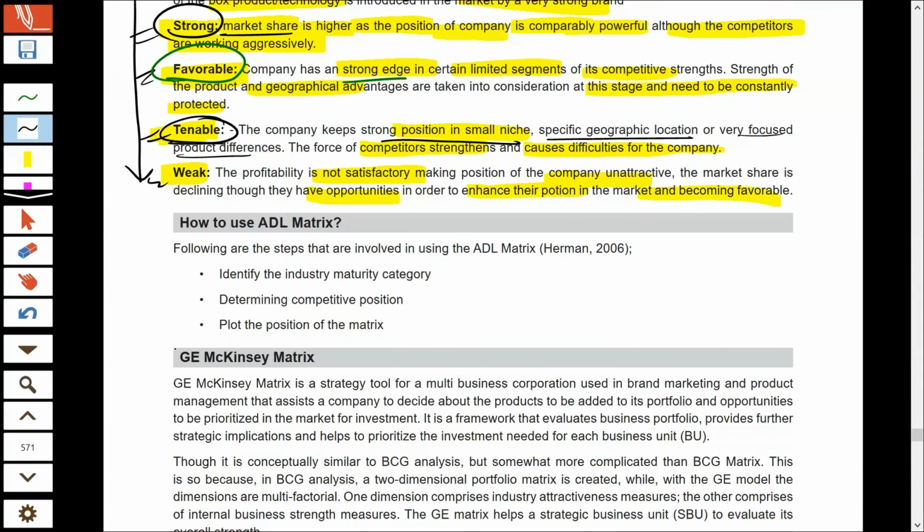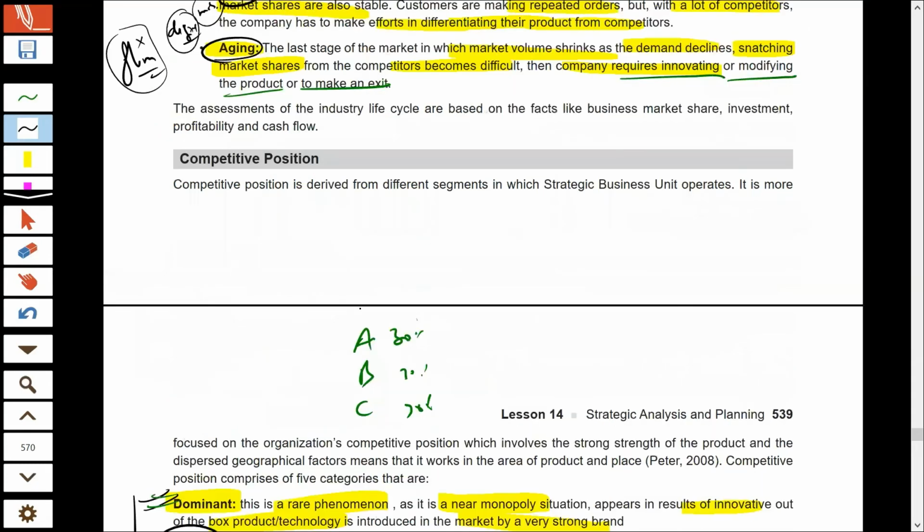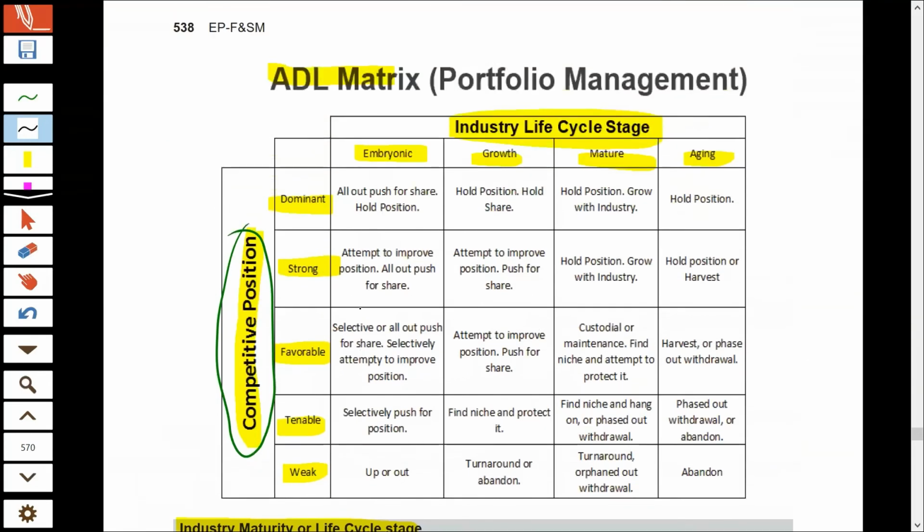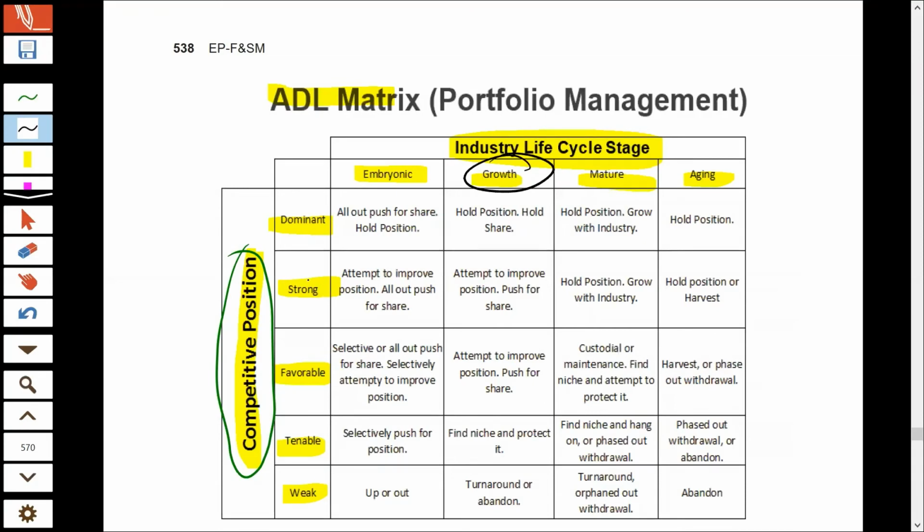How should you use the ADL matrix? So the ADL matrix helps you to identify at which stage of maturity the industry is. You should analyze the industry maturity and then come to a conclusion. You can analyze what is your comparative position in the industry, and finally you should position yourself in the matrix. So if you find that your industry is in the growth stage and you have a strong position, these are the different strategies that you should use. You should attempt to improve your position and push your share.